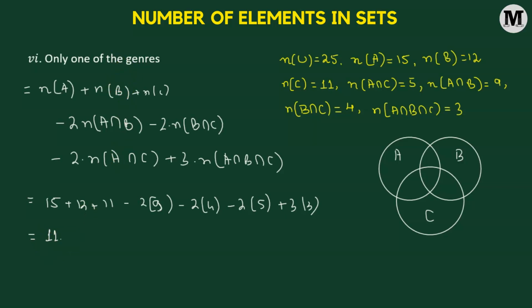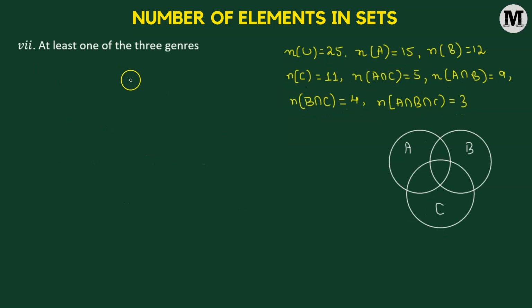Let's move on to the next problem. So here we need to find out the number of metalheads who listen to at least one of the three genres. So at least one of the three genres means the metalhead can listen to either OSDM, or the metalhead could listen to grindcore, or the metalhead could listen to thrash metal, or a combination of two genres, or all the three genres at a time.